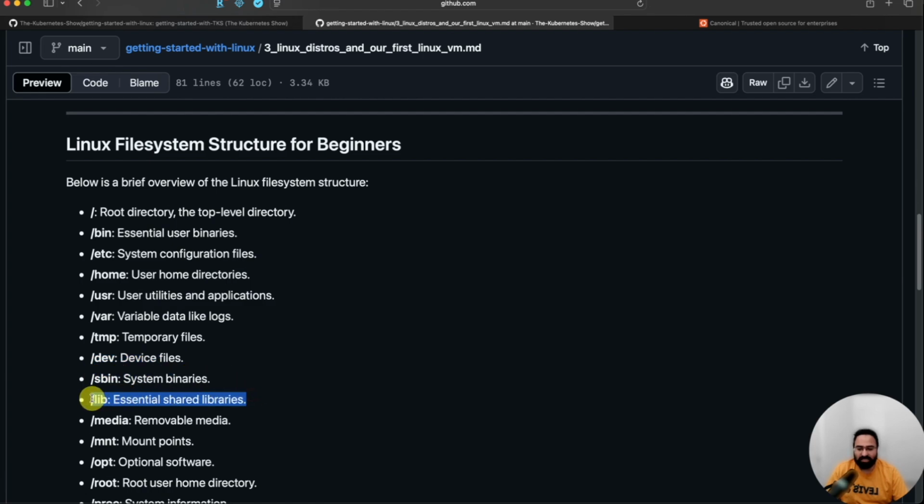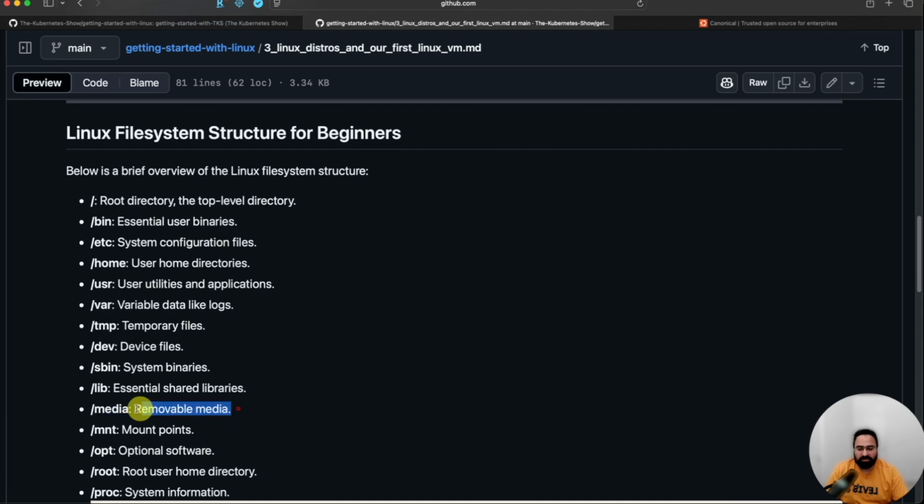Lib is where system binaries' essential libraries live. Media is for removable media. Now, this media is a recent addition to the Linux file system structure. Media is, for example, when you insert a USB drive on a system where you are running Linux. It'll get mounted in media, maybe USB 1. Mounted means you will be able to see the content of that pen drive, right? If you are inserting maybe a CD-ROM, then it'll be media CD-ROM, right? So that's why this is removable media. Pen drive you can remove, CD-ROM you can insert and remove.